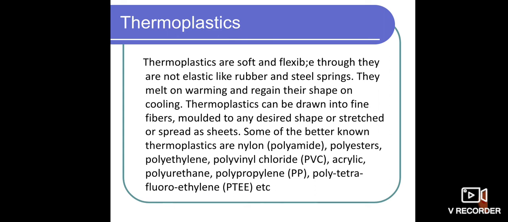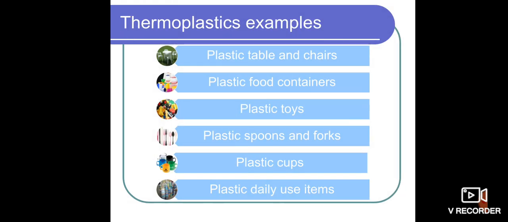So these are all the best examples for thermoplastics. We use thermoplastics in our day-to-day life everywhere, and they can be recycled. But thermosetting plastics cannot be recycled and are for one time use. Thermoplastics can be easily recycled.